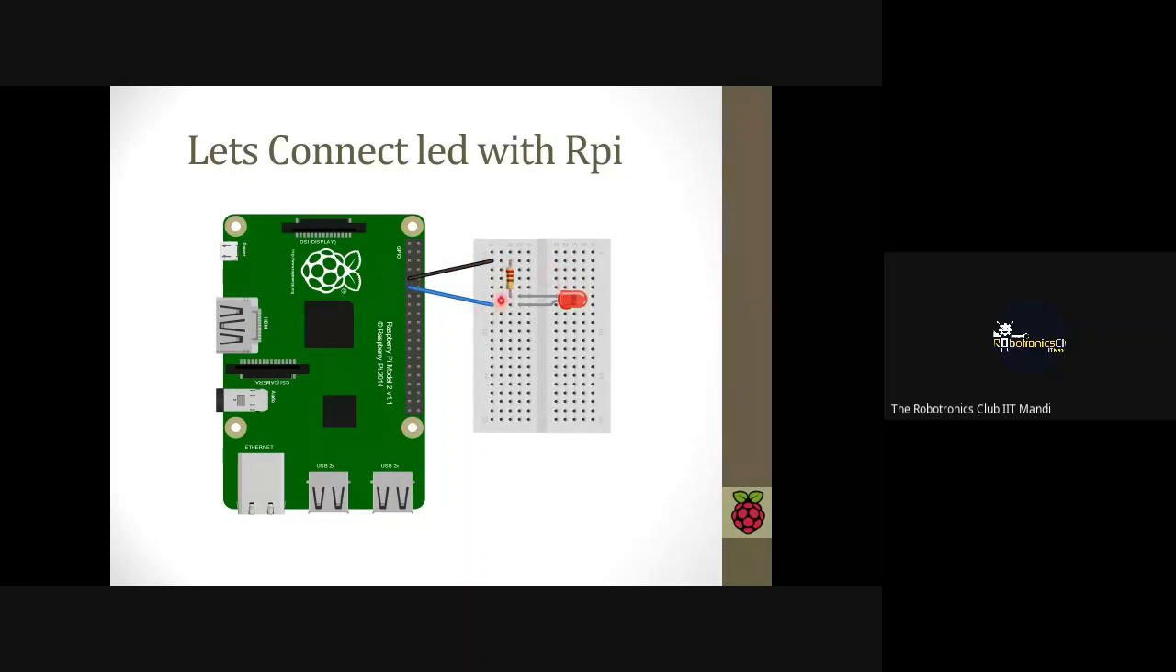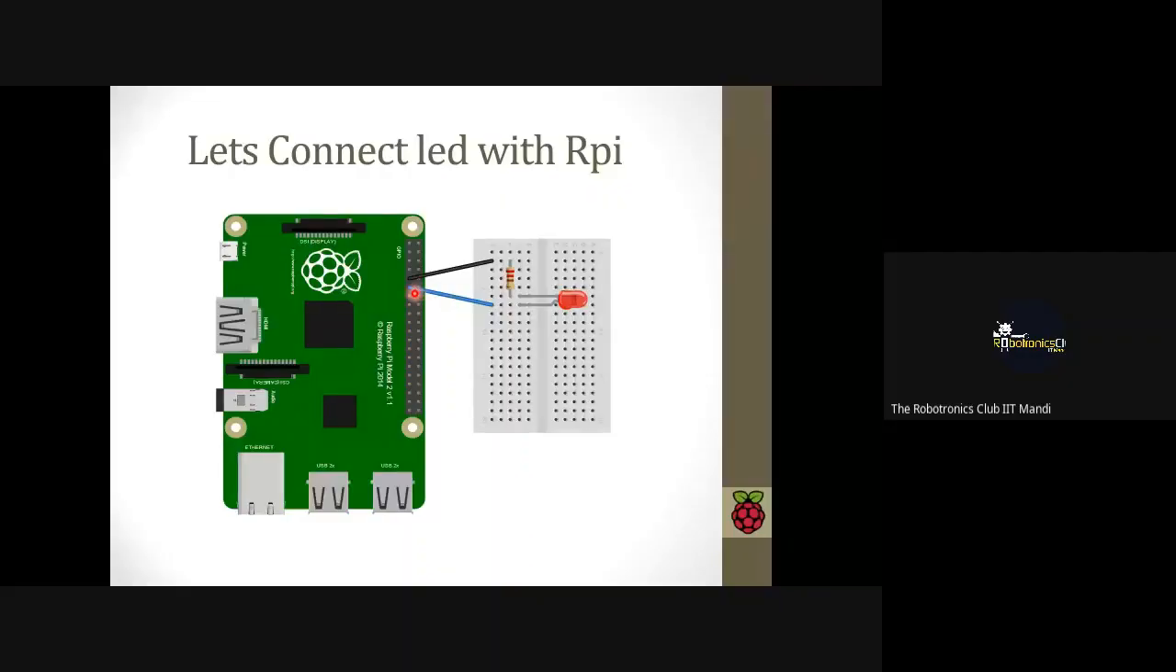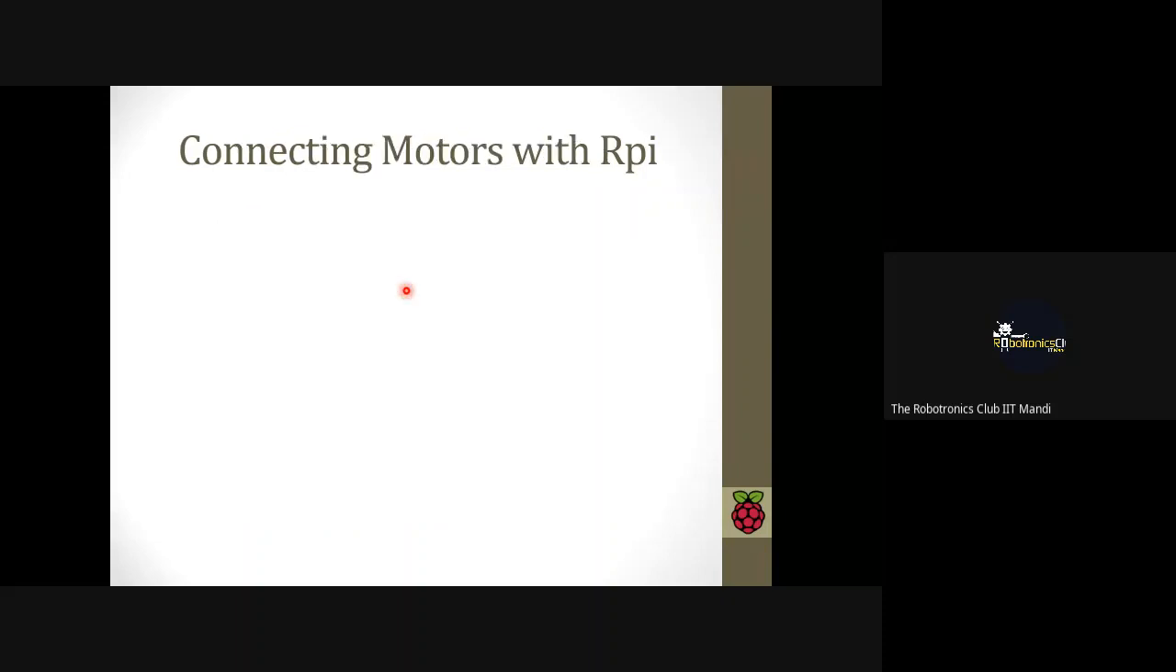Why do we use a resistor? If you connect it directly, then after some time our LED will be damaged, so it is recommended to use a resistor. And we will connect the positive terminal of our LED to a GPIO pin. And we have to define in the program that we are going to use this pin for this purpose.